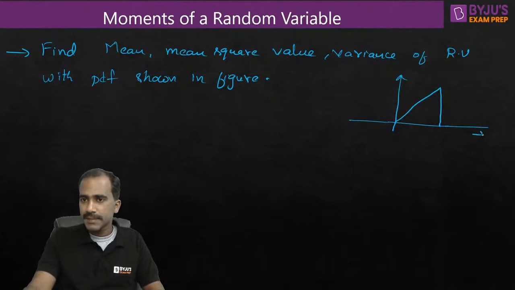So I've taken a different shaped PDF now, triangle shaped PDF. So the shape of the PDF can be anything actually. It can be exponential, it can be any shape. Any shape, the same basics are valid. So let me say just 2 here. Let me say the height is A.